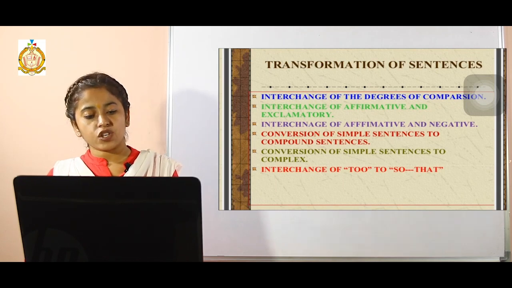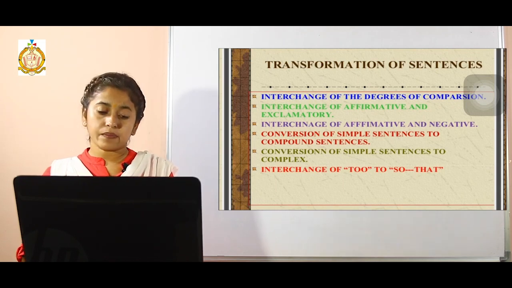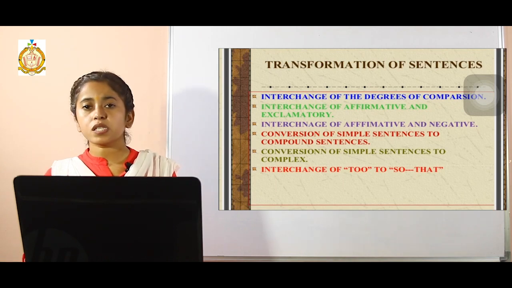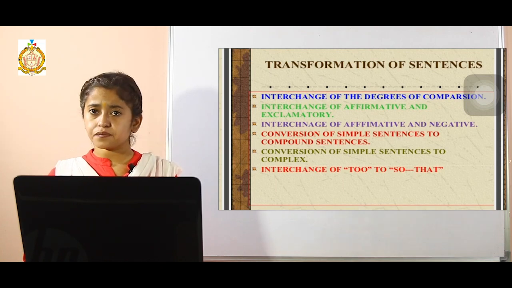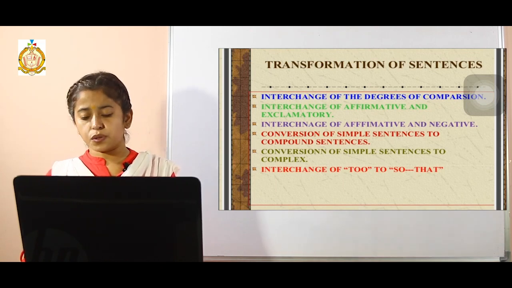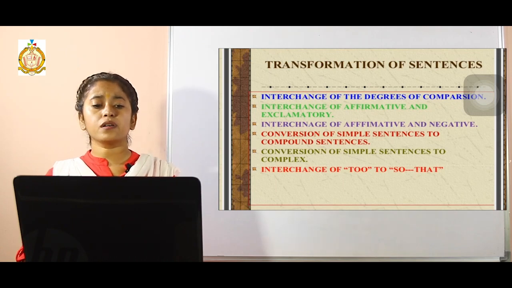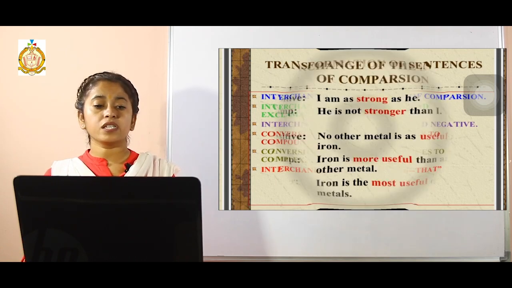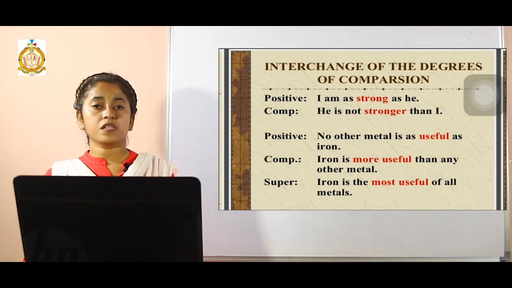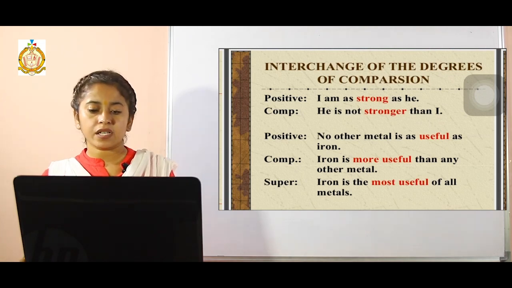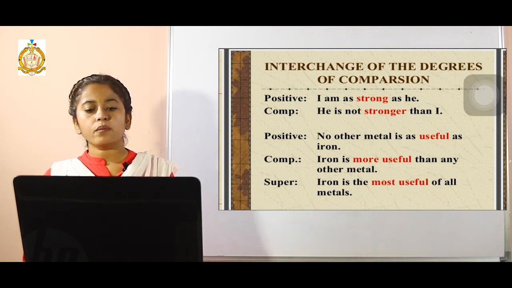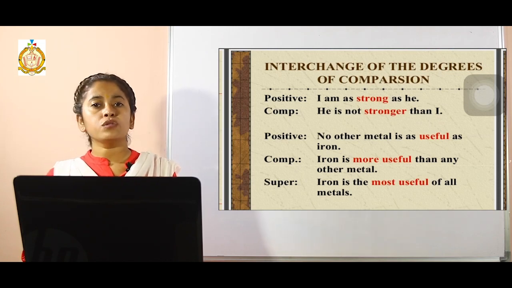In the same way, we can change a complex or compound sentence into a simple sentence by reducing a clause, because a simple sentence has only one clause, right? So it will be a reducing portion. Now we are going to learn about the different ways to change it. We can transform a sentence by changing its degree of comparison, by changing it from affirmative to exclamatory, by changing it from affirmative to negative, by converting a simple sentence to a compound or complex sentence, or by interchanging the word too to so that.